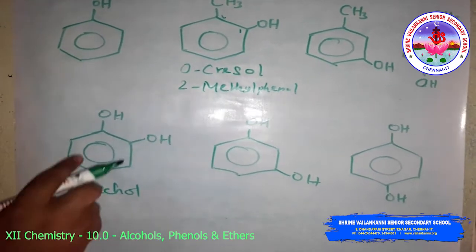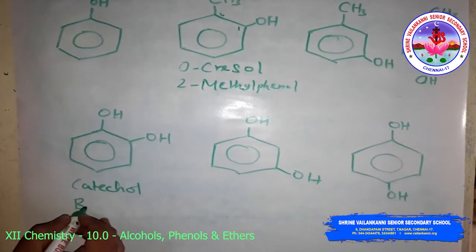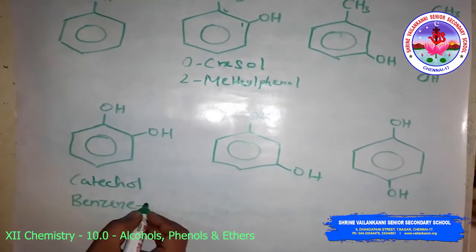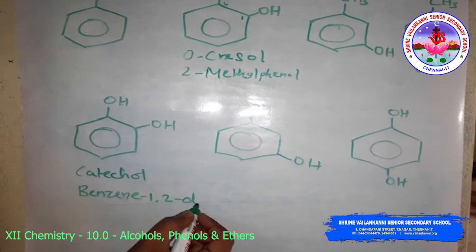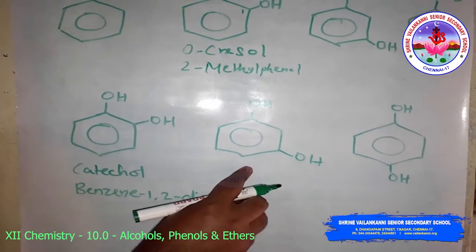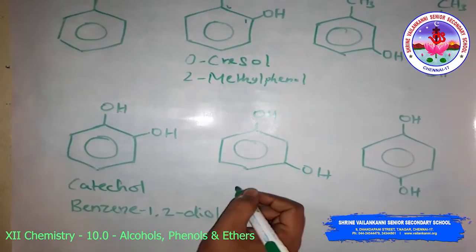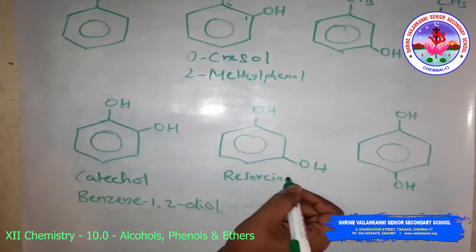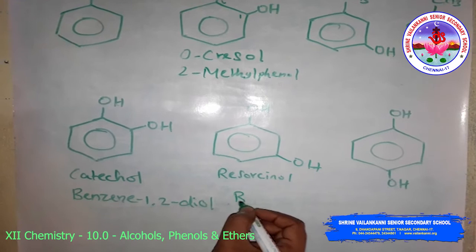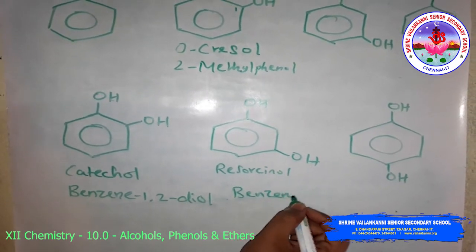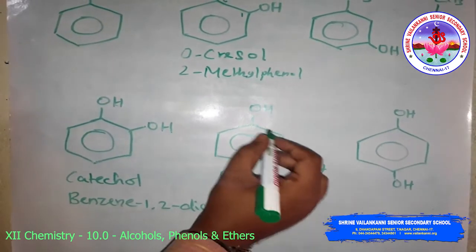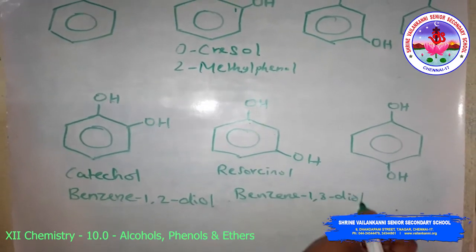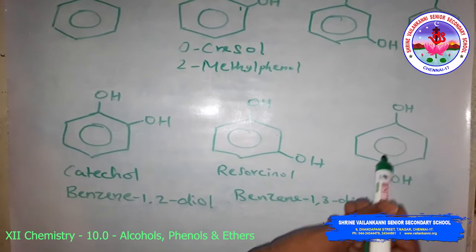In the IUPAC system, you write benzene-1,2-diol. This one is resorcinol in common name, and the IUPAC name is benzene-1,3-diol, because two alcohol groups are present here.